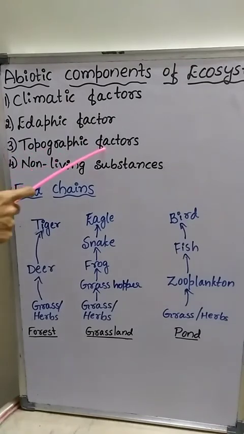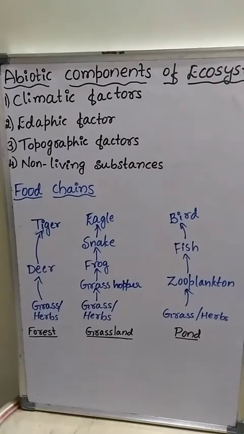Next one is topographic factors. Topographic factors are related to the surface behavior of the earth. Topographic factors include the surface features of the earth like slope, mountains, valleys, plain surface, etc. Mountains, slope, valley, plain surface, etc. come under topographic factors.